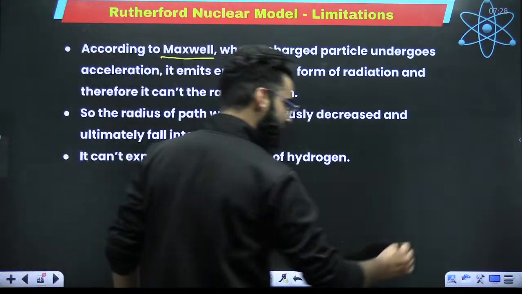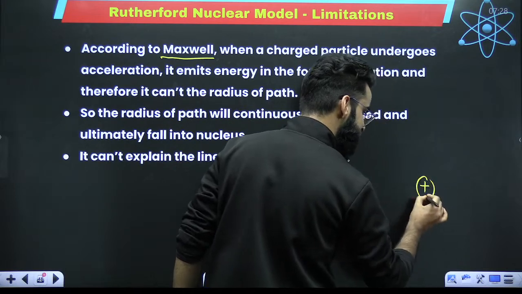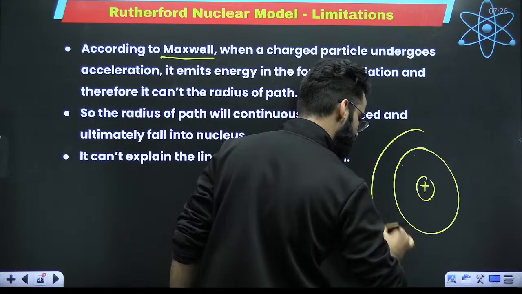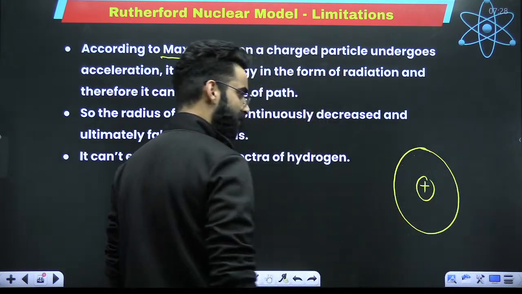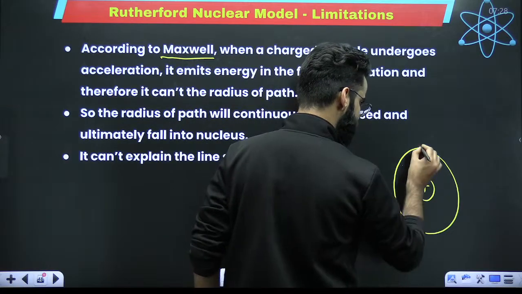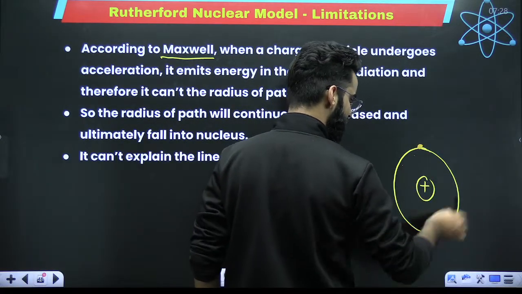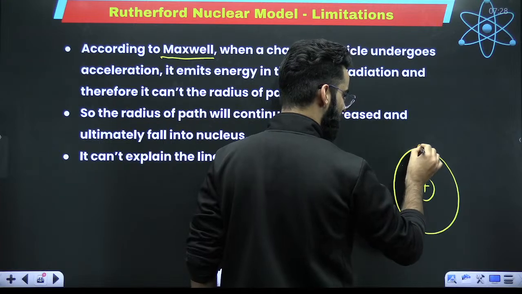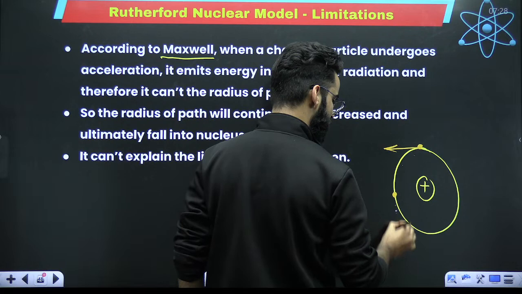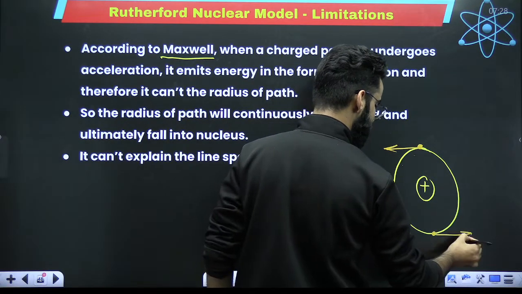So if I talk about what Rutherford said, this is the nucleus. And for example, these are the electrons revolving around the nucleus in circular paths, right? Imagine the electron is here. What will be the direction of this particular electron? Draw the tangent. This is the direction of the electron. When the electron reaches here, this is the direction. It reaches here, this is the direction.